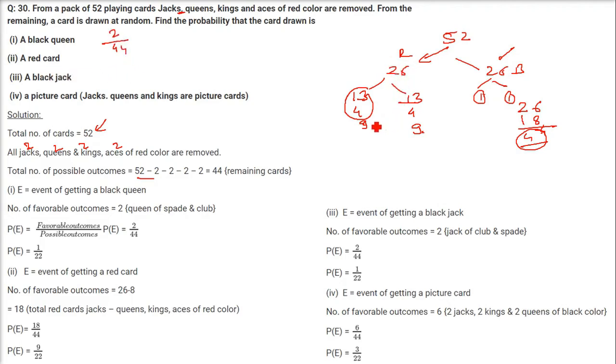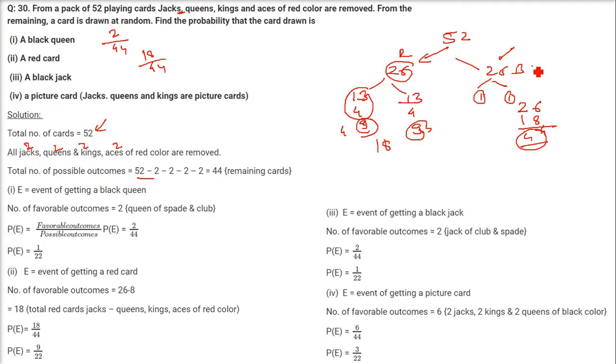A red card. See, in red cards, we have 13 minus 4, 13 minus 4. That is only 18 cards are there. Right? Only 18 cards are there. And the total number of cards is 44. So 18 by 44. You can also see it like this: 26 cards are there, 4 from here, 4 from here. That is 26 minus 8 cards are the red cards, because 8 cards have been removed, because they were Jacks, Queens, Kings and Aces. So 26 minus 8, that is 18, is the favorable cases. 44 is the total number of cases.